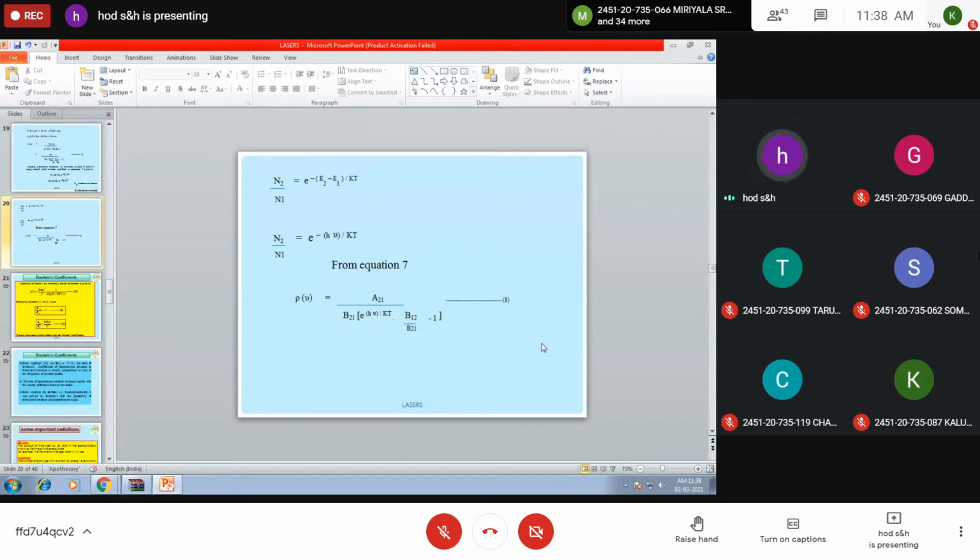If you reverse this, N1 by N2 is equal to e to the power of plus h nu by kT. In equation 7, instead of N1 by N2, you can substitute e to the power of h nu by kT. That's what we did here. So it is A21 by B21 into e to the power of h nu by kT into B12 by B21 minus 1, which is equation 8. Shall I proceed? Yes, sir.